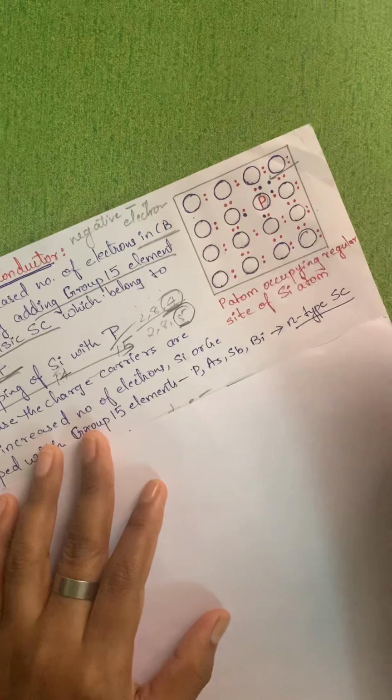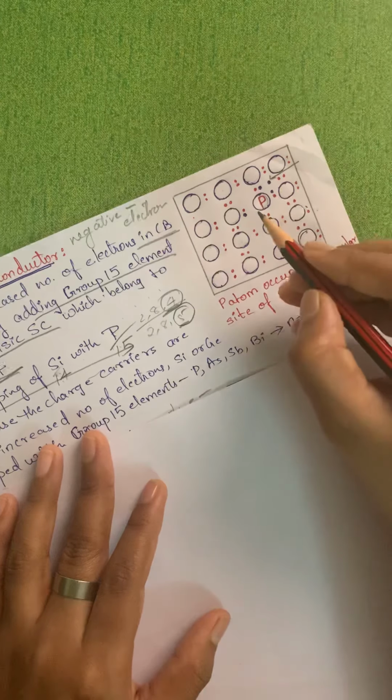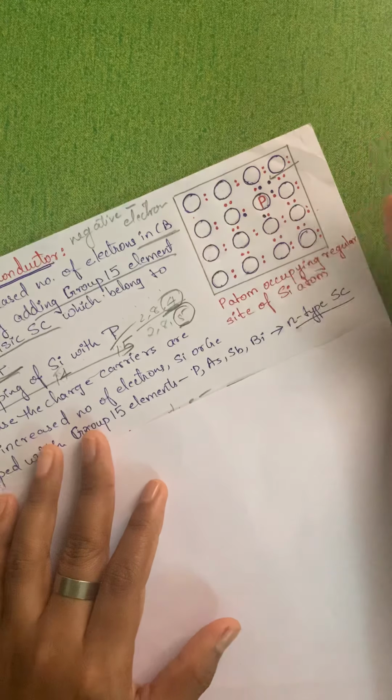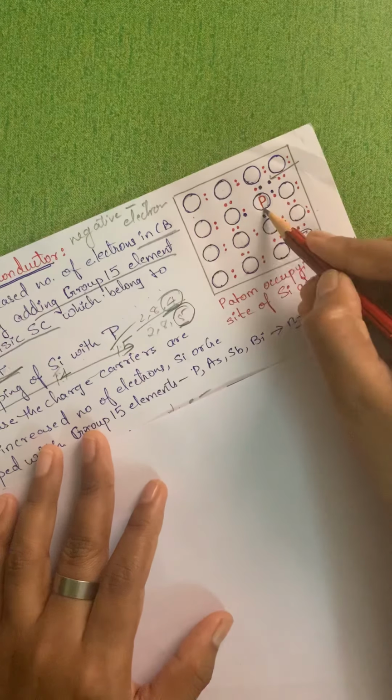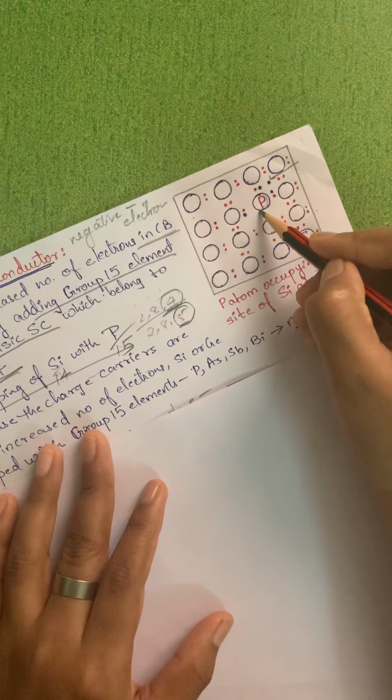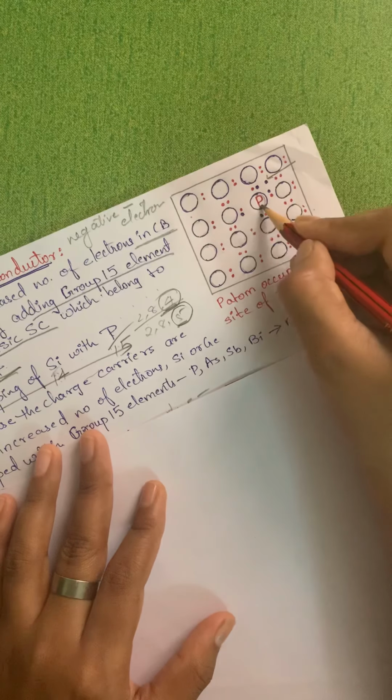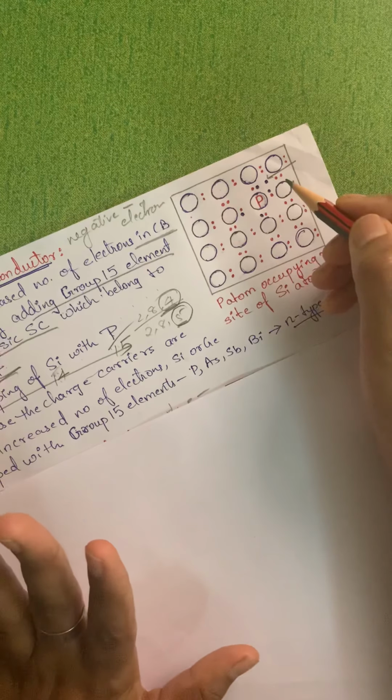Now, what happens when we introduce, say, one of the silicon atoms replaced by a phosphorus atom? This phosphorus atom has 5 electrons.